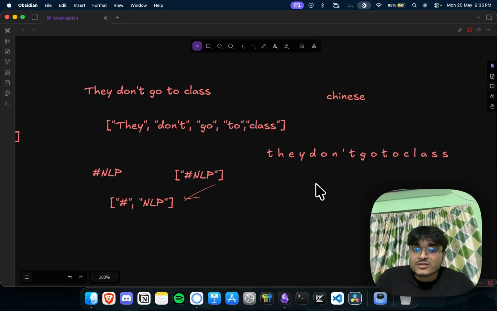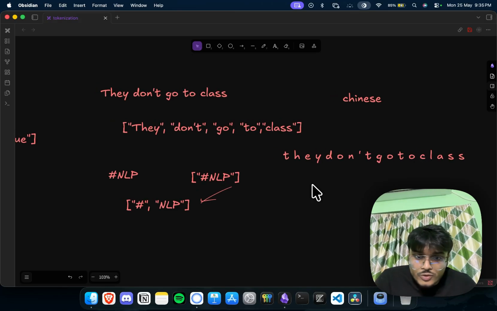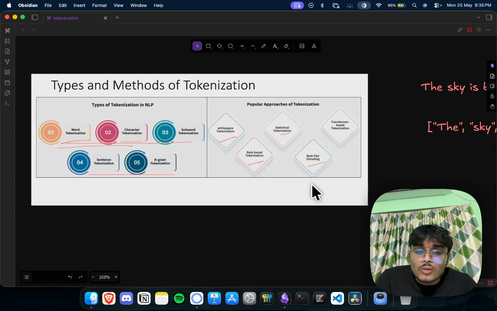We are tokenizing it at the character level, but on the basis of which pairs are coming up the most. This is the particular thing you have to understand. We're going to talk more about it in the upcoming slides. We're going to talk about byte pair encoding and this kind of stuff after this.